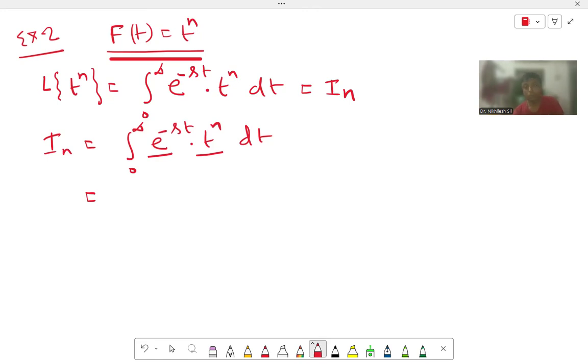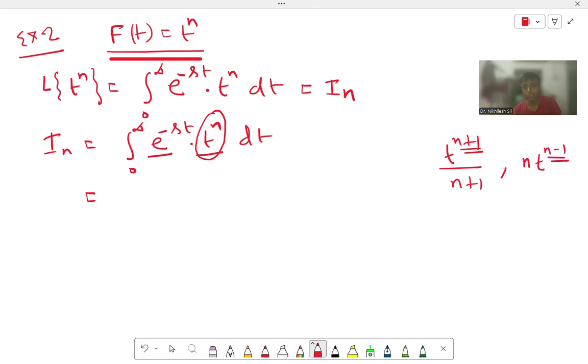Now the question is, which function will we differentiate and which will we integrate? If we integrate t to the power n, the value is t to the power n plus 1 by n plus 1. The power is increasing, so this integration will never end. But if we differentiate, we get n into t to the power n minus 1.